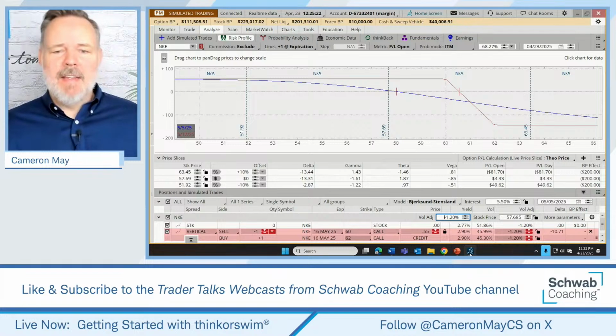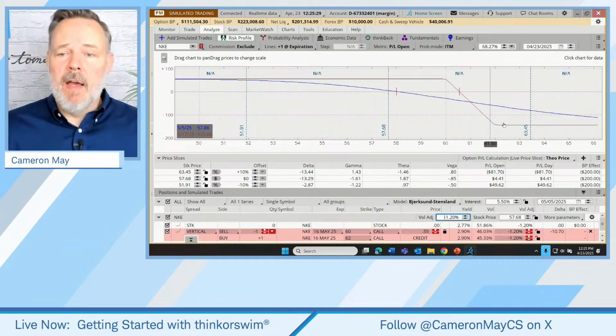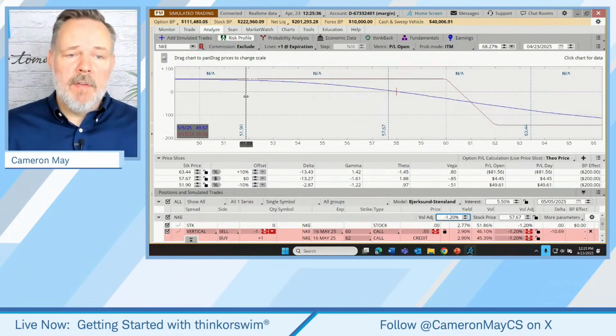But let's come back to this tool. So now we've acquainted ourselves with this profit and loss line. We now know how this profit and loss line works. Let's talk about some of the other tools. The next tool is going to be these price slices.